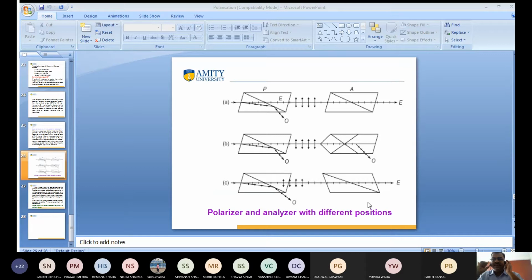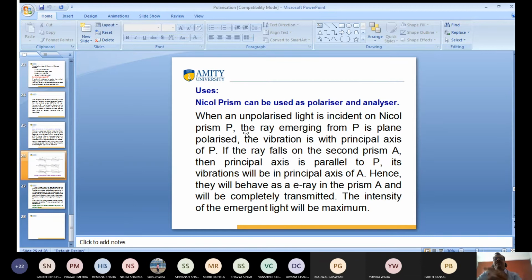Kindly wait just a minute. Sometimes you are asked, what is the usage of the nicol prism? So I tell you that the nicol prism can be used as a polarizer and an analyzer. When unpolarized light passes through the nicol prism, the ray emerging from P is plane polarized light. You know very well, the vibration is along the principal axis.